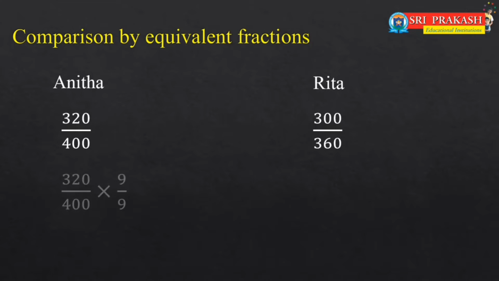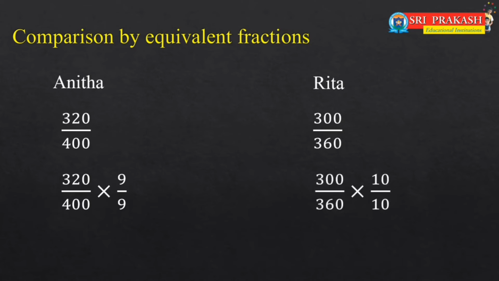We multiply the first fraction by 9 by 9, so the denominator converts to 3600. And you multiply the second fraction by 10 by 10, then it converts to 3600. So now both the denominators are equal. And now compare the numerators. Anita got 2880 and Rita got 3000. Now can you say who is better? Yes, Rita is better based on the marks.